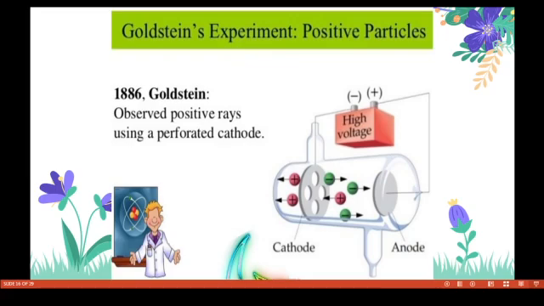So see students, Goldstein passed electricity at a high voltage through a gas at very low pressure, taken in a discharge tube. Streams of heavy particles were given out by the anode. The positive particles are going here, and the electrons will be coming out of the cathode. Different gases give different types of anode rays which contain positively charged particles. He found this one positively charged particle.